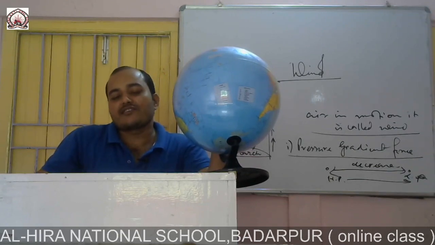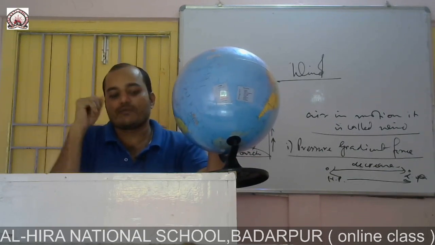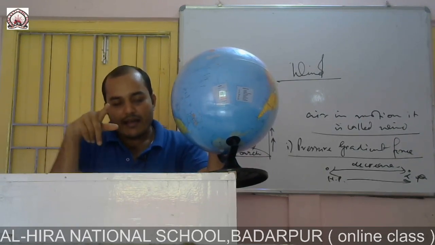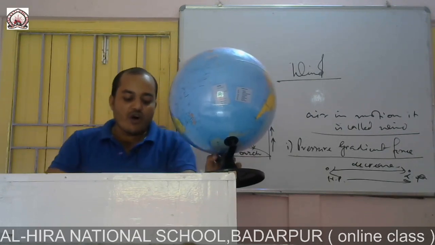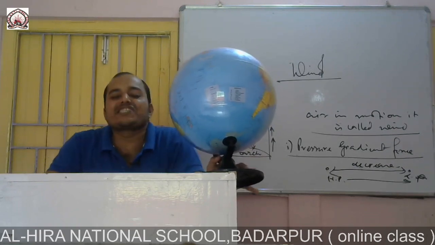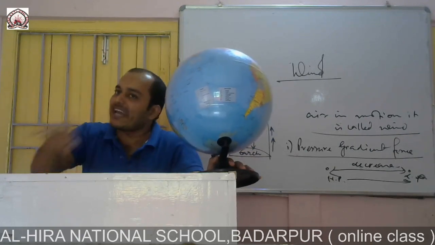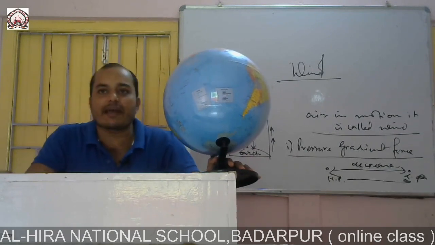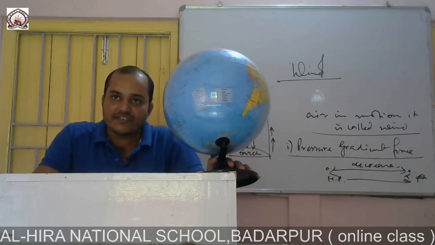This phenomenon is known as Ferrel's law. So what is Ferrel's law? Because of the earth's rotation, a force is generated which deflects the wind towards the right in clockwise direction in the northern and left in anti-clockwise direction in the southern hemisphere. Such movement is called Ferrel's law.